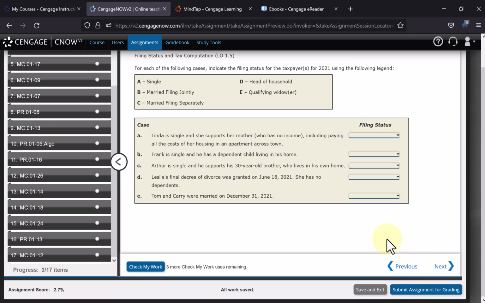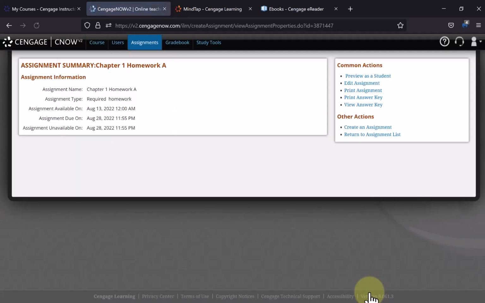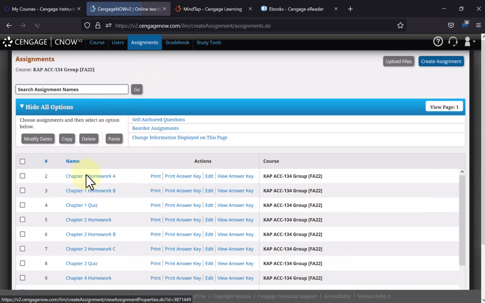Okay, let me exit out of this homework. Again, it's going to be listed here under assignments. I just came from this chapter 1. If you click on assignments, you should see a list, a little different from my screen, of whatever is assigned. Here's the next homework assignment due the following week, and then the quiz due the following week. Most homework assignments are right here under the assignments too.